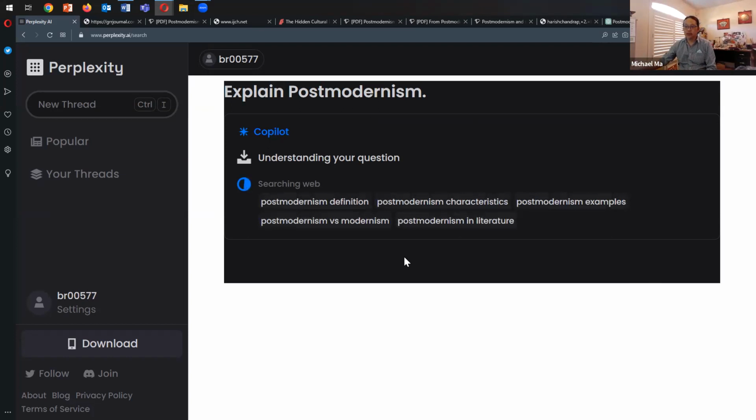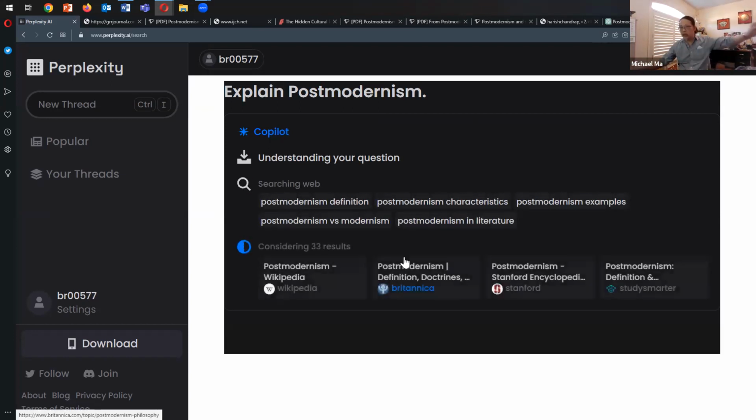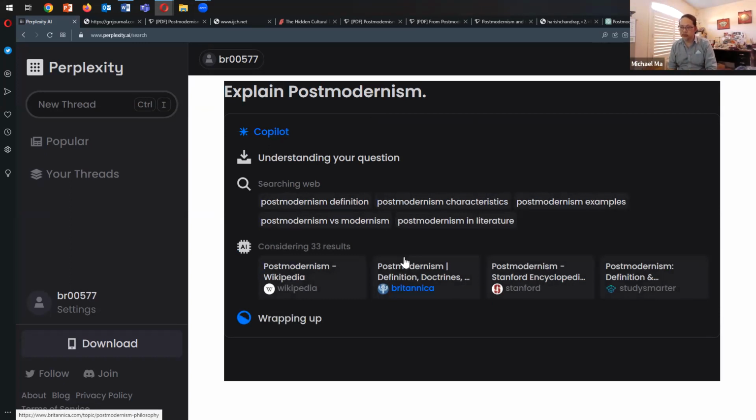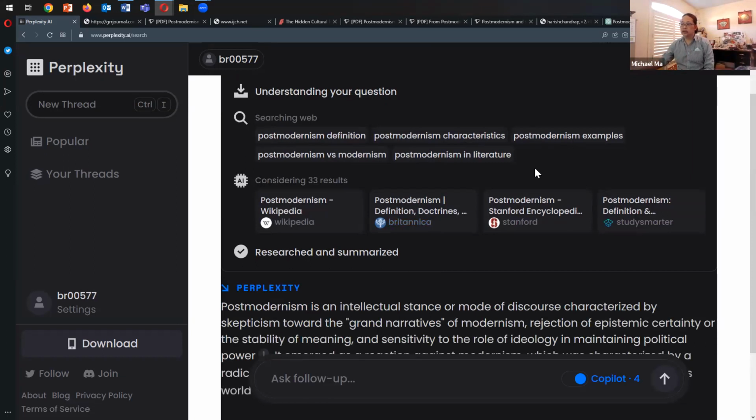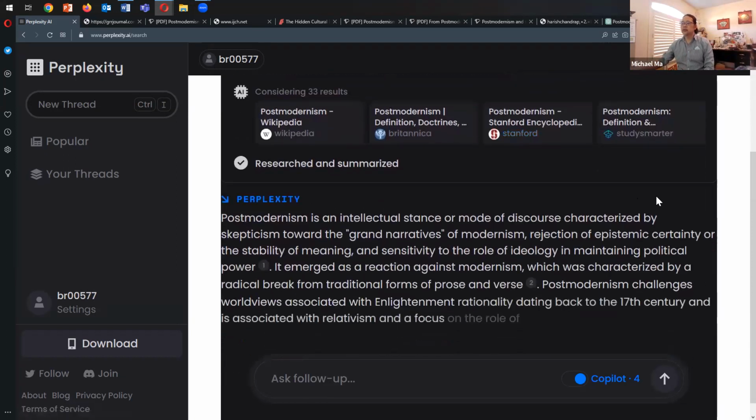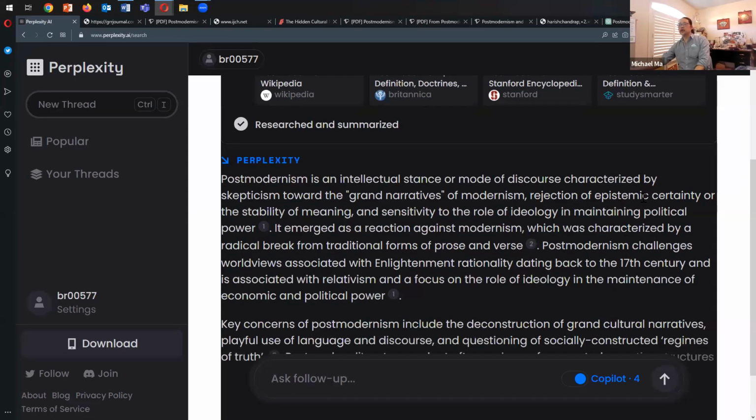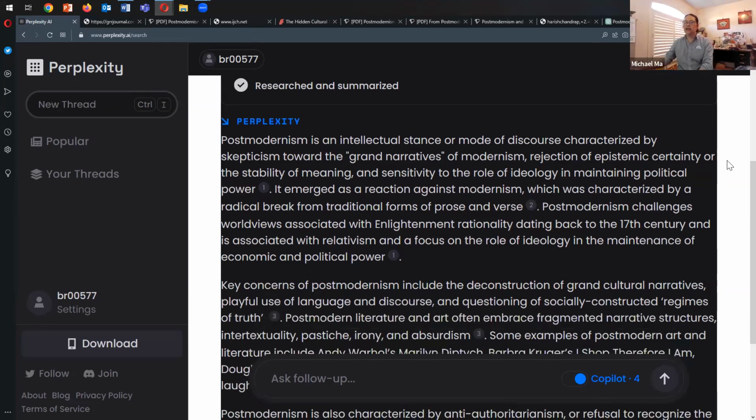Okay, searching the web. So it is actually telling you it's going outside of the training data set of GPT-4. It's looking outside to the web, at the definition, the characteristics, examples. Here we go. I'll read this out loud because it's useful to see whether GPT-4 is superior to GPT-3.5. Postmodernism is an intellectual stance or mode of discourse characterized by skepticism toward the grand narratives of modernism, rejection of epistemic certainty or the stability of meaning, and sensitivity to the role of ideology in maintaining political power. It's a mouthful, but it's accurate.